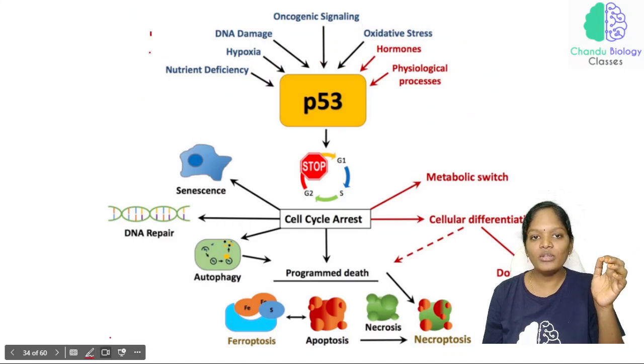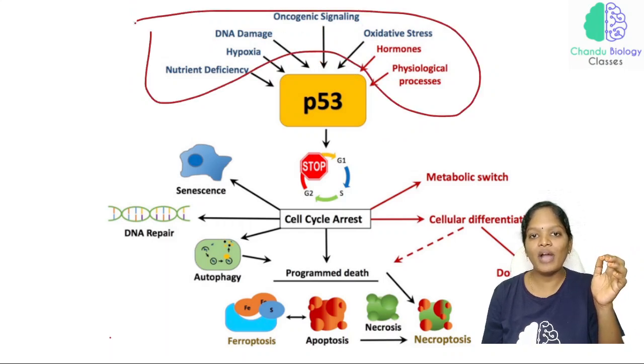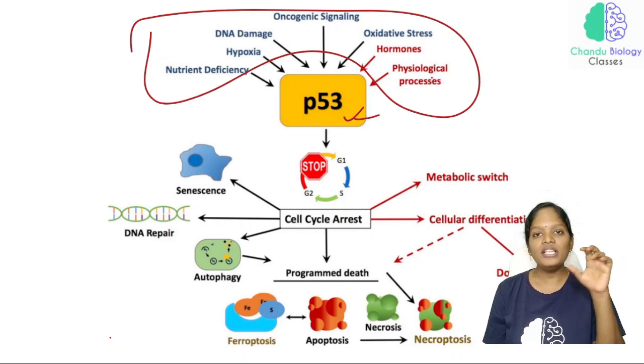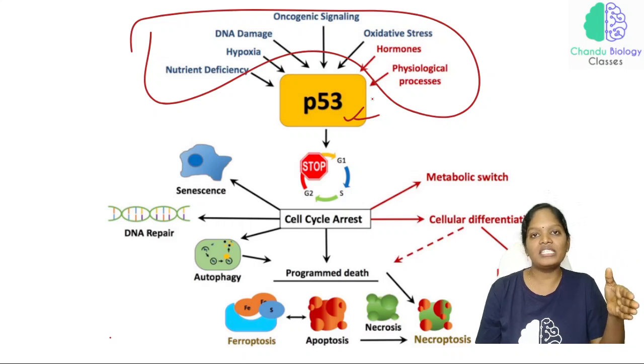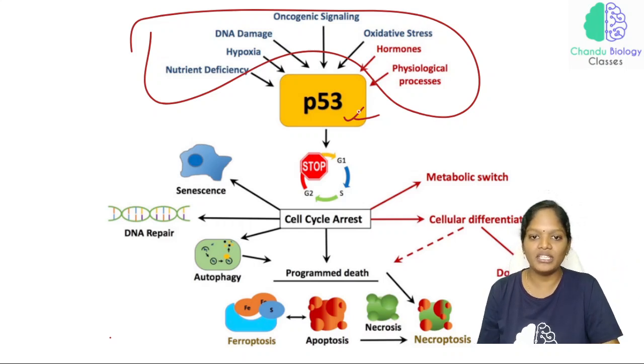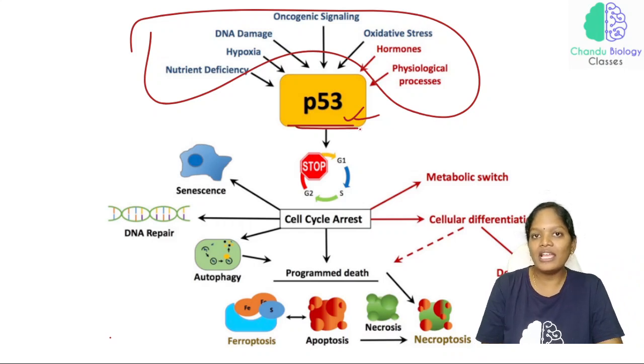I have listed out all the conditions that are going to activate P53. So these are all the conditions. They result in the activation of P53, and P53 is nothing but a tumor suppressor gene. Now, whenever P53 is getting activated, the cell cycle has to be stopped.